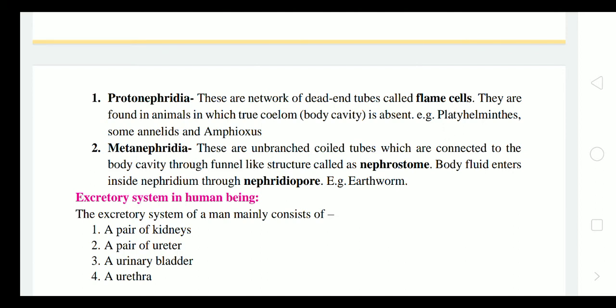For example, earthworm. The human excretory system we are going to study in the next lecture.